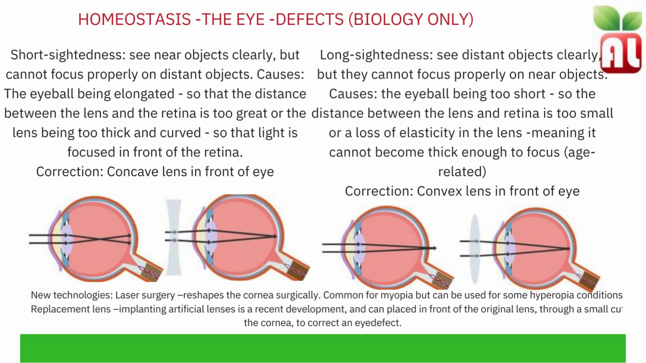New technologies include laser eye surgery. This reshapes the cornea surgically. Common for myopia, but can be used for some hyperopia conditions. Or a replacement lens, where you implant artificial lenses. This is a recent development and can be placed in front of the original lens through a small cut in the cornea to correct an eye defect.